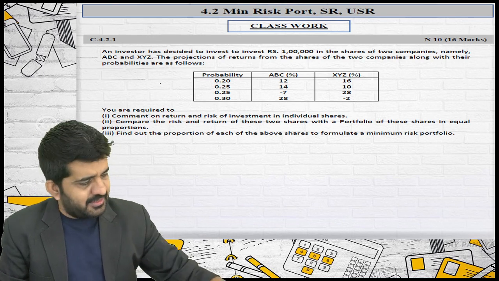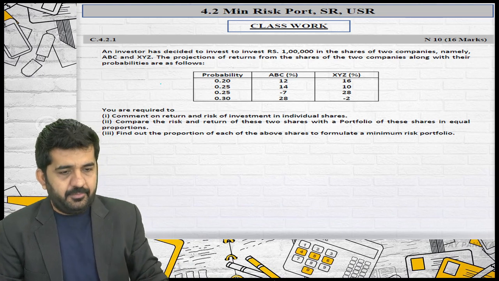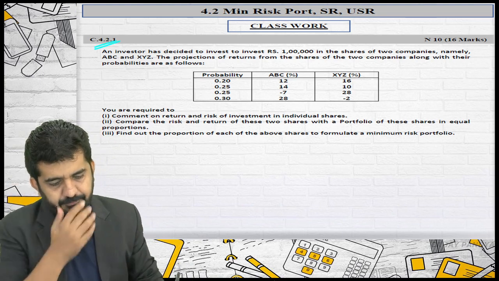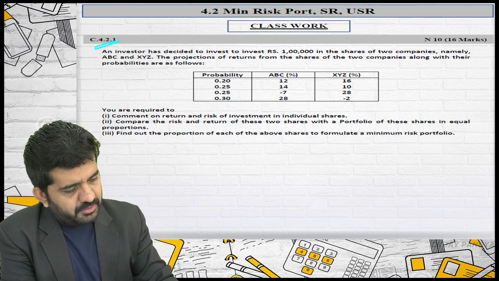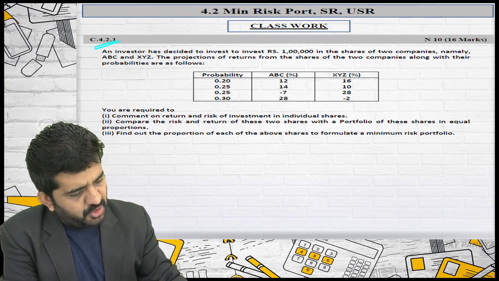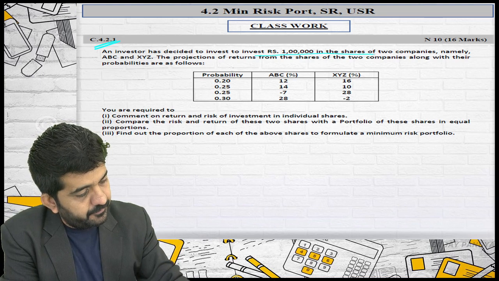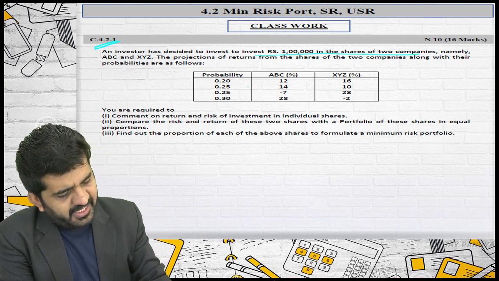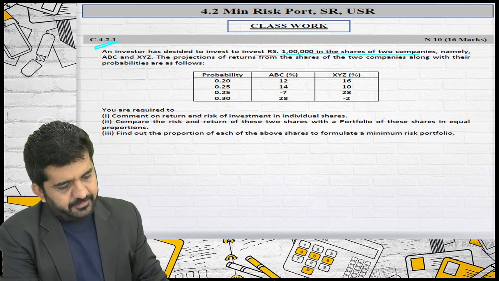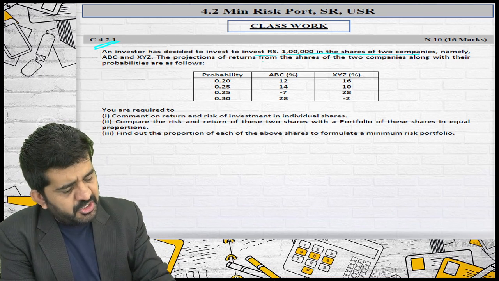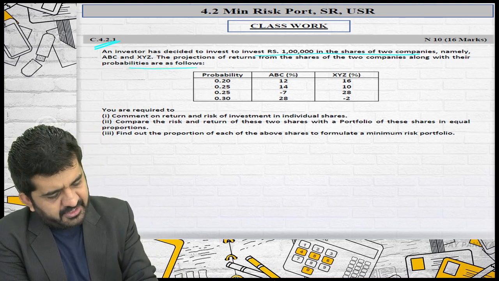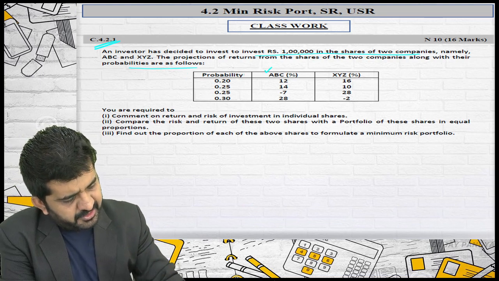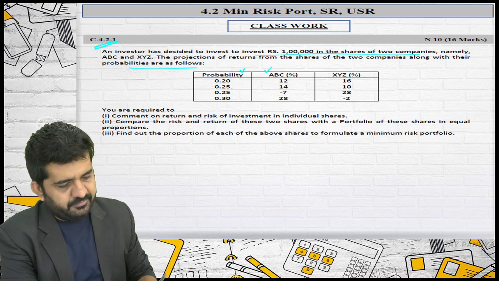Question 4.2.1. An investor has decided to invest 1 lakh in the shares of two companies, namely ABC Limited and XYZ Limited. The projection of return from the shares of the two companies along with their probabilities are as follows. So this is return and this is probability.